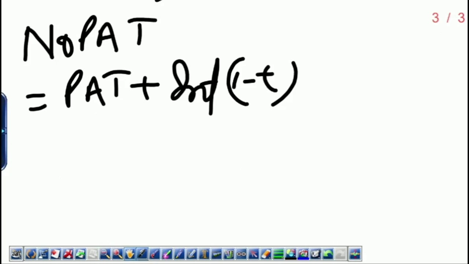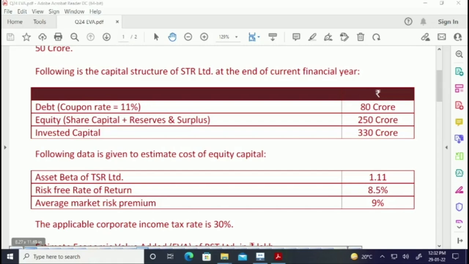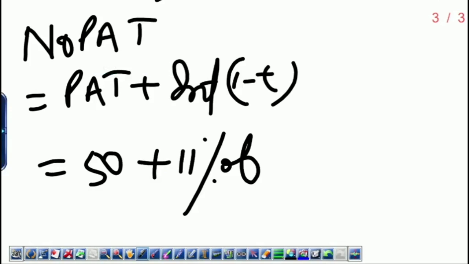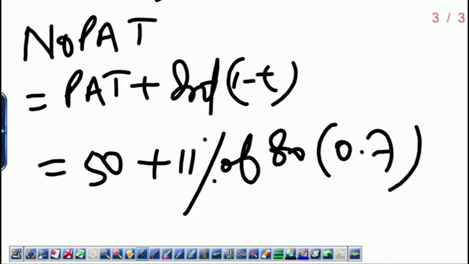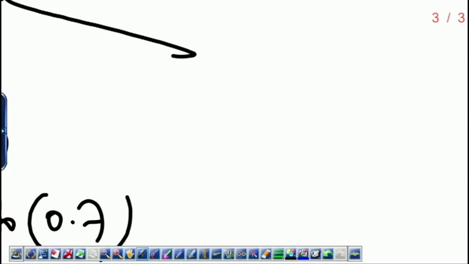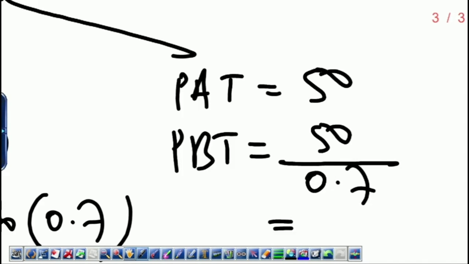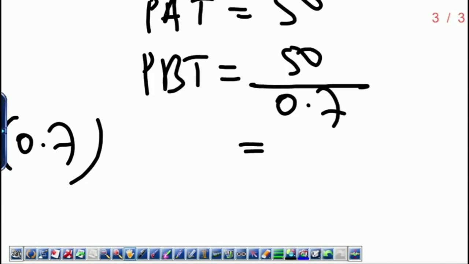People are not comfortable with this generally. So 50 crores plus 11% of 80 into 0.7, that is 56.16 crores, I think. But people don't like this method. The other method is, you have the PAT, which is 50, so you calculate PBT, which is 50 divided by 0.7. What is it? 50 by 0.7 is 71.4.